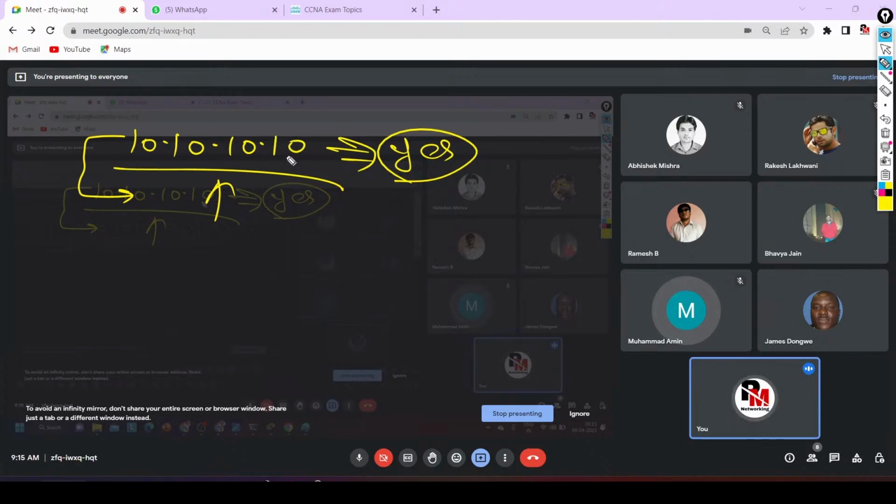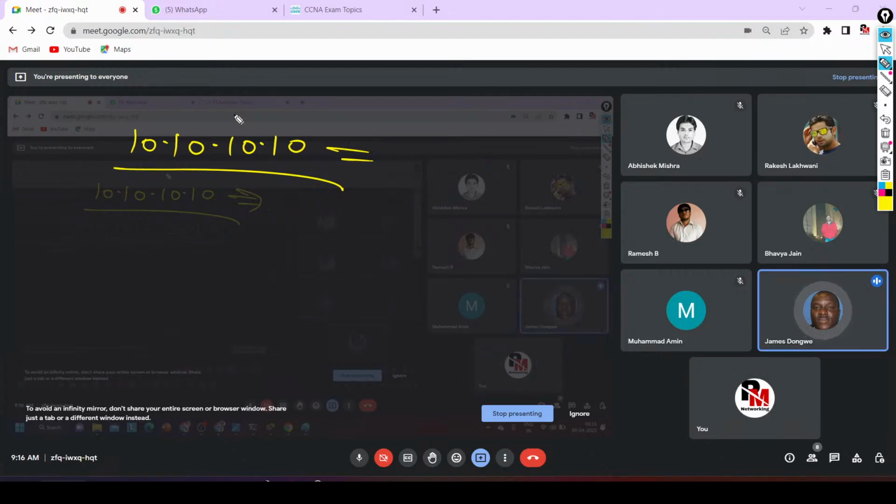To find the network ID of any IP address, you need two things: IP address and subnet mask. So how will you identify the subnet mask of this IP address? First of all, to identify the subnet mask, you have to identify which class this IP address belongs to.